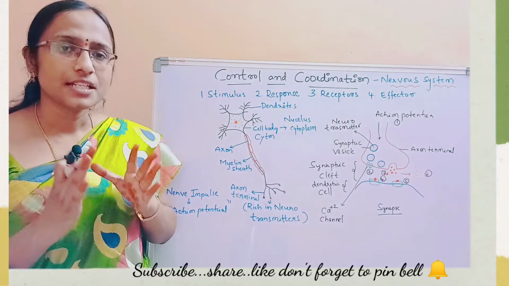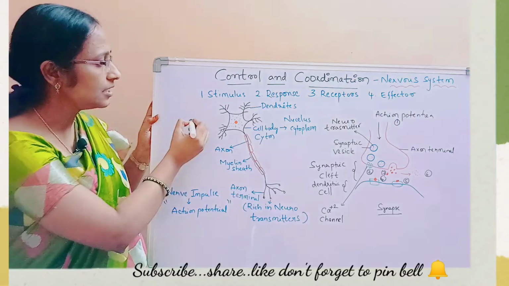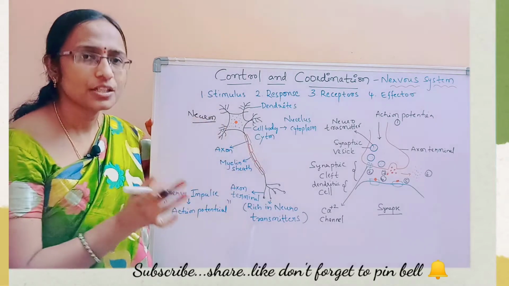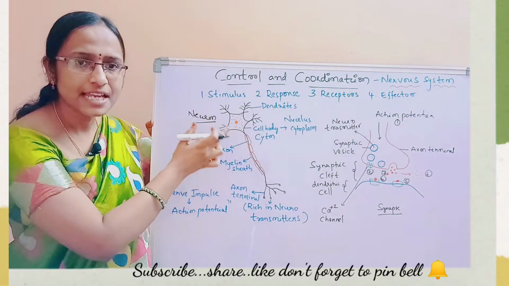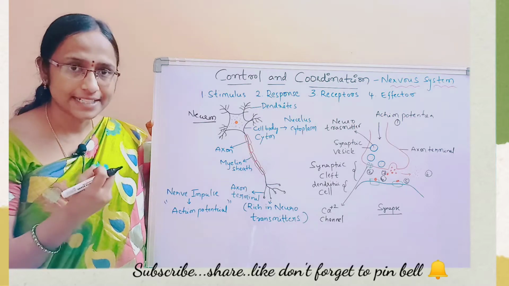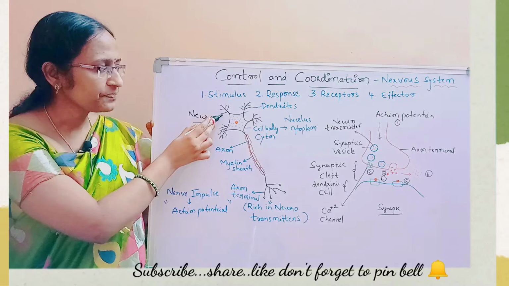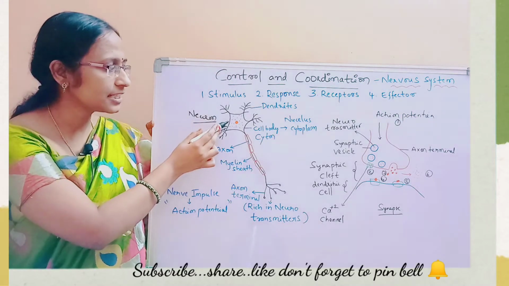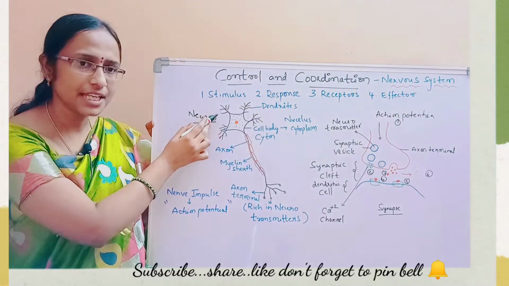Now we will see the structural and functional unit of the nervous system, that is nothing but your neuron. So what basically will a neuron contain? A neuron is made up of a cell body. Cell body is also called cyton. Now the cell body has two projections. One is dendritic projections, dendritic cells. These dendritic cells are nothing but the cytoplasmic extensions.